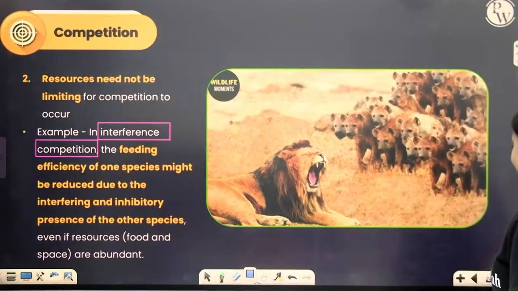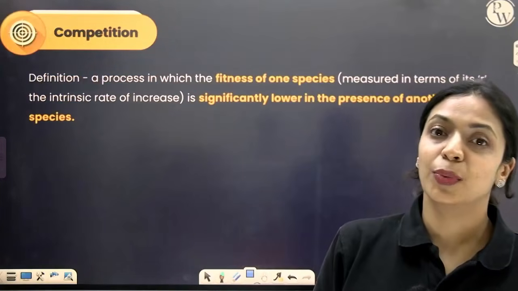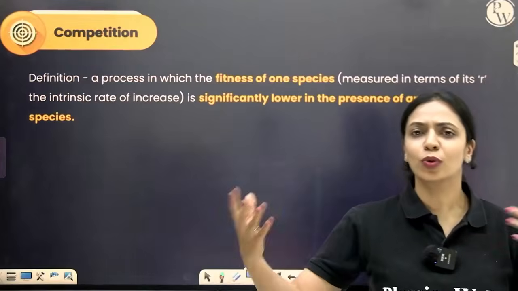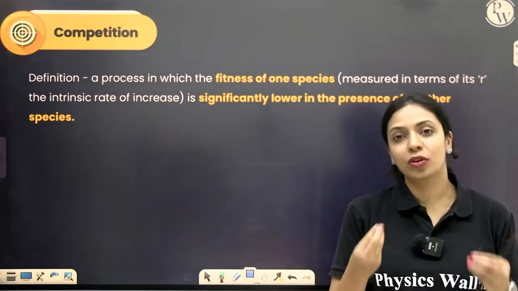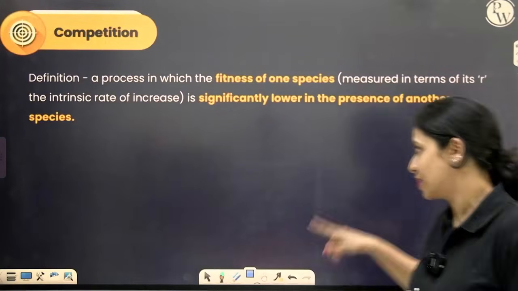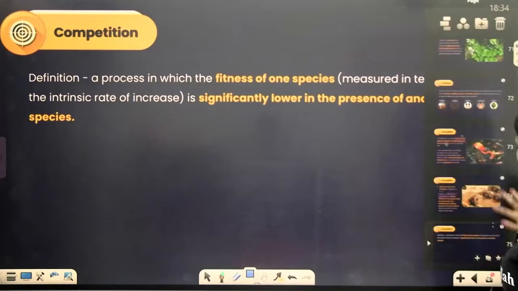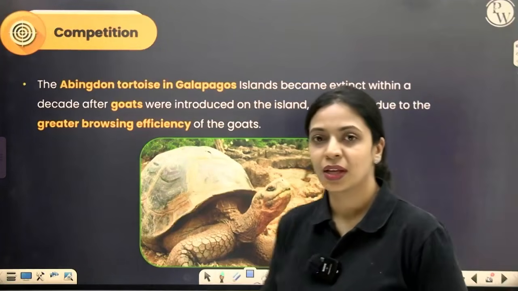All right? It need not be for a limited resource. It need not be between closely related species. It could be two very distantly related species, or it could be even when the resources are not limited. So that's the definition of competition. I'll give you an example of competition.